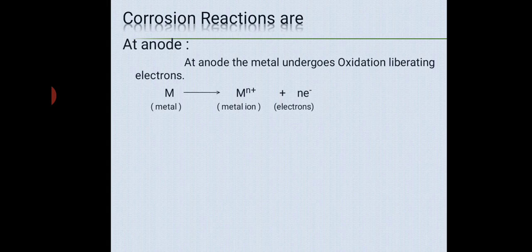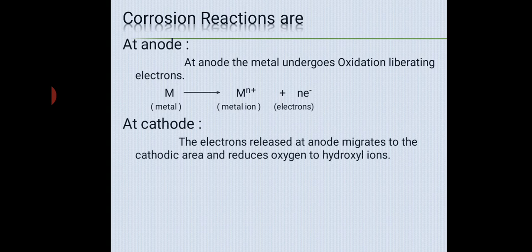So the anodic reaction is simple, but the cathodic reaction is not so simple. Why? The electrons released at the anode migrate to the cathodic area and reduce oxygen to hydroxyl ion. Hydroxyl ions are formed at the cathode during the electrochemical process.